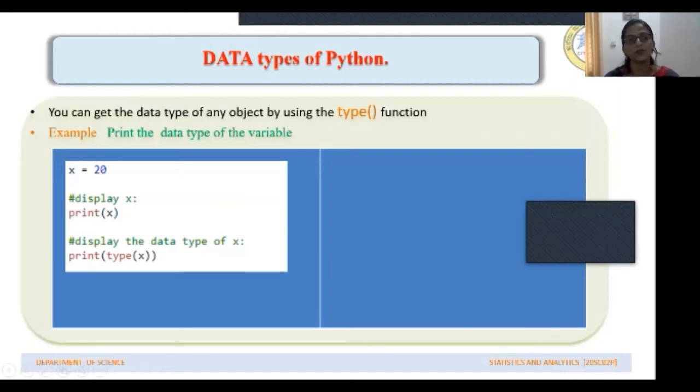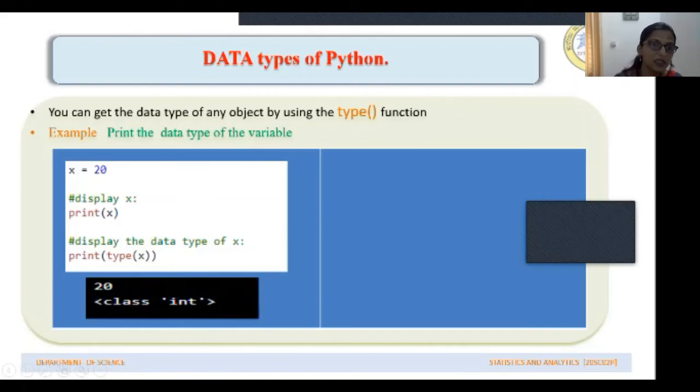Then the computer should display what? Type of 20, x and 20. 20 is an integer and that is what should be displayed. So the output we see will be this. When you write this code and execute it, the type of this data will be displayed. That is, in this case, it is integer type.